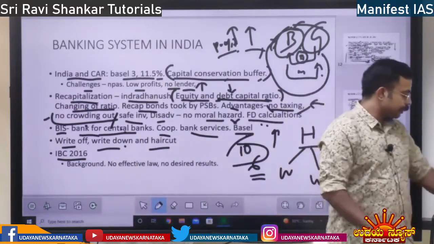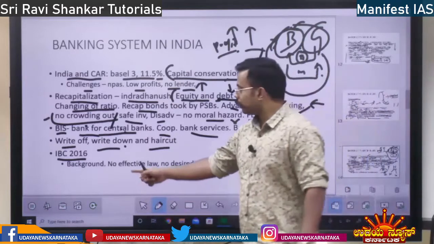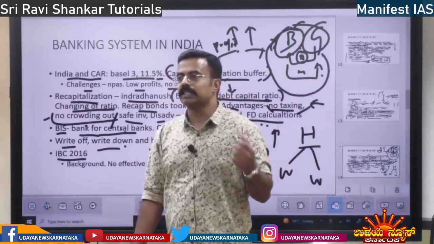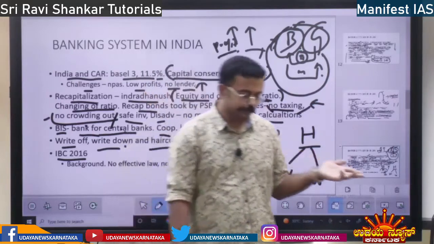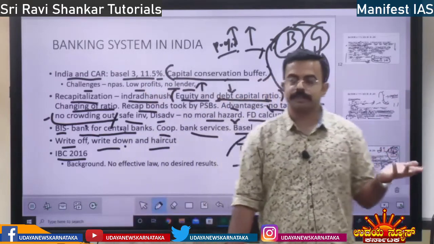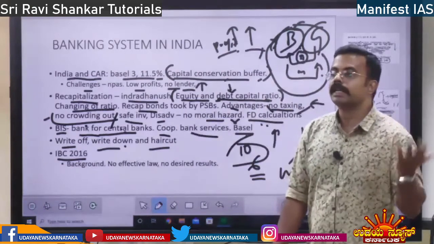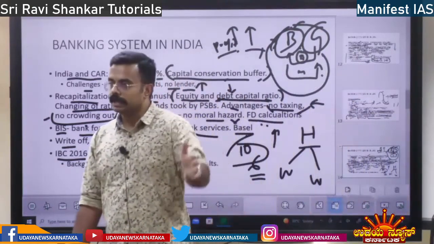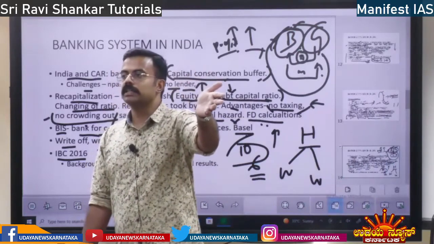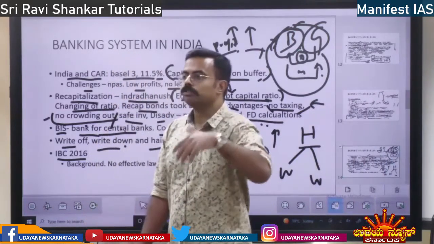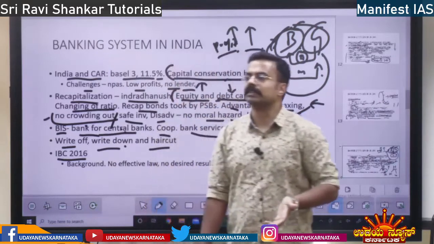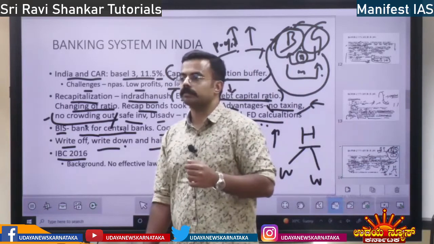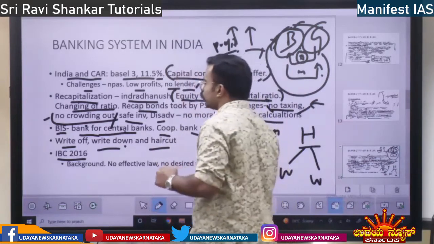See, before this IBC code, there was the SARFAESI Act, and ARC companies were there. Also there were many legal provisions. Courts used to go and take the warrant against defaulters and recover the money. So the process was very complicated, and money could not be easily recovered. So banks were going into a lot of losses.